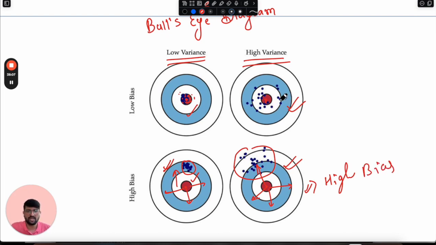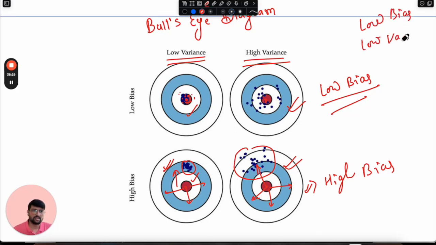and these models are not suffering. These models are in the condition of low bias. So definitely, what we wanted is low bias and low variance, which is this scenario. Here our model is not suffering from high variance because our predictions are confined in a defined range, and our predictions are lying all around the central dot. Because there is no such bias, we wanted a low bias and low variance concept, and that's the perfect model that we wanted.